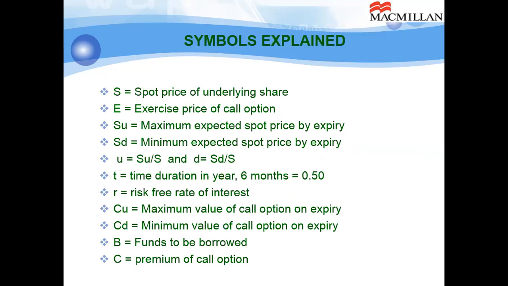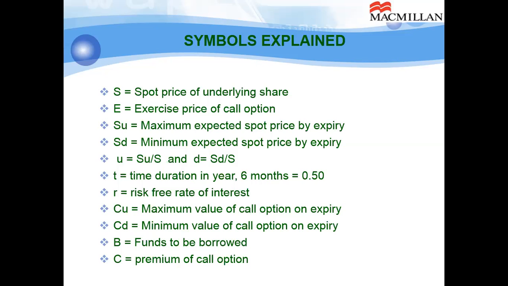Now the symbols which are used in this one. S means spot price. So in the formula where I say S, it is the spot price on the date of calculating the premium. E is the exercise price of the call option, or if it is a put option, then again it is the exercise price. So it is a generic word. E means exercise price of the option. SU, maximum expected spot price by expiry or on the date of expiry. SD, minimum expected spot price of the underlying share on expiry. U is the ratio of SU and S, and D is the ratio of SD and S.